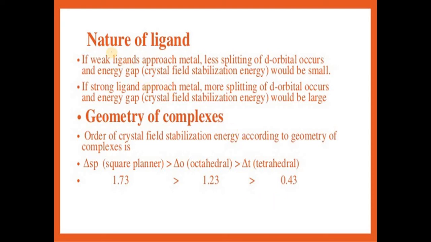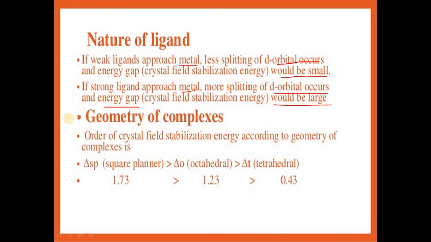In conclusion, if weak ligands approach the metal, less splitting of d orbitals occurs and the energy gap would be small, as we have seen in the previous slide. If strong ligands approach the metal, more splitting of d orbitals occurs and the energy gap would be large.